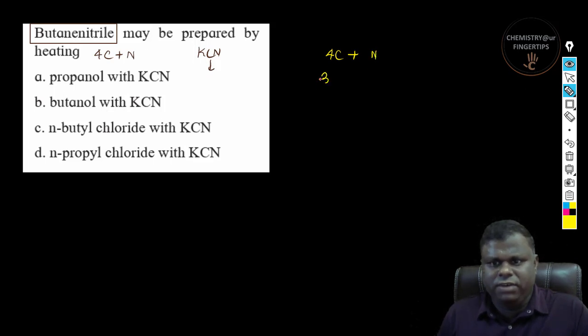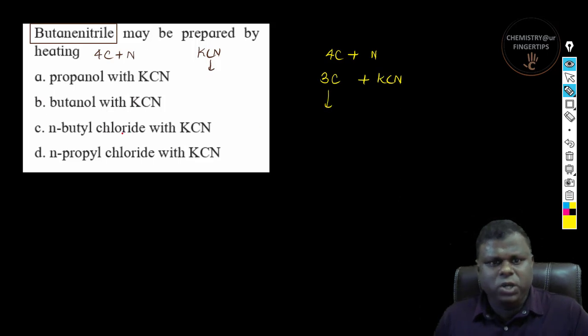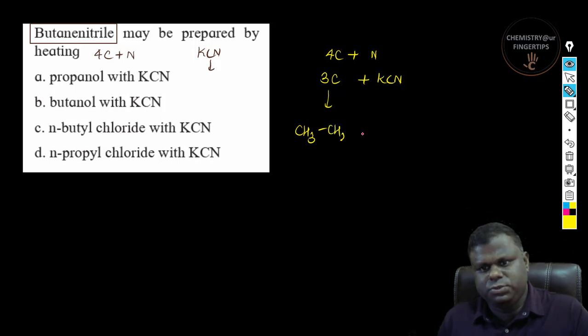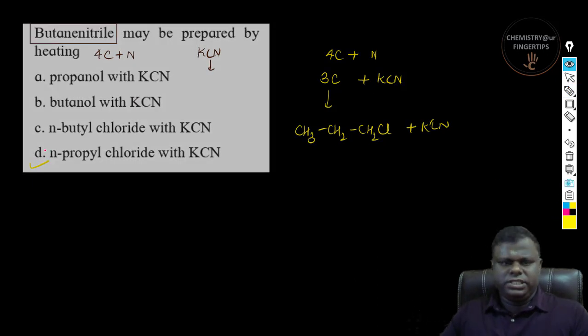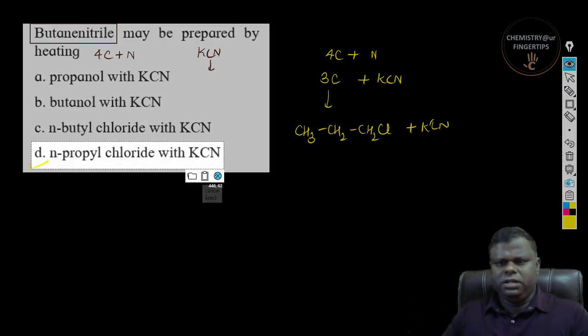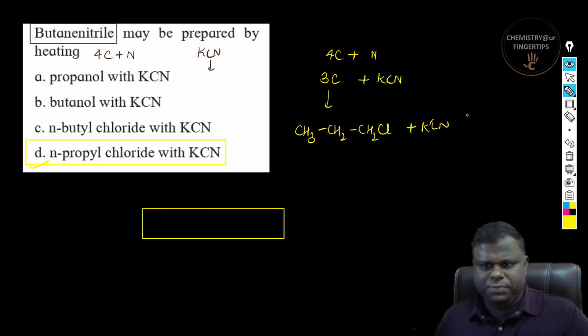So you need to have a substrate that contains 3 carbon plus KCN, right? So it has to be a chloride, right? So it has to be CH3, and then you have CH2, and then you have CH2Cl plus KCN. Correct. So the correct answer over here is option D. Alcohols cannot be used in this case. So I think this is pretty much simple to understand. So the correct answer is obviously option D. So let me just highlight this. So the correct answer to this particular question is option D.